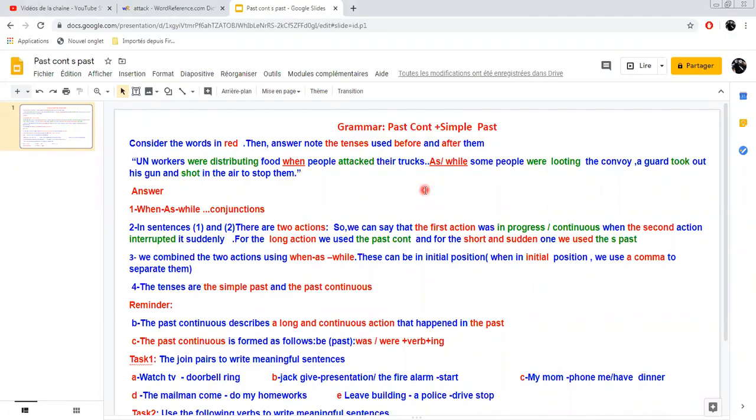Well, this is our second grammar lesson today, and we are going to deal with the common construction, structure of course, which is using the past continuous and the simple past with some conjunctions. So consider the words in red, then answer.